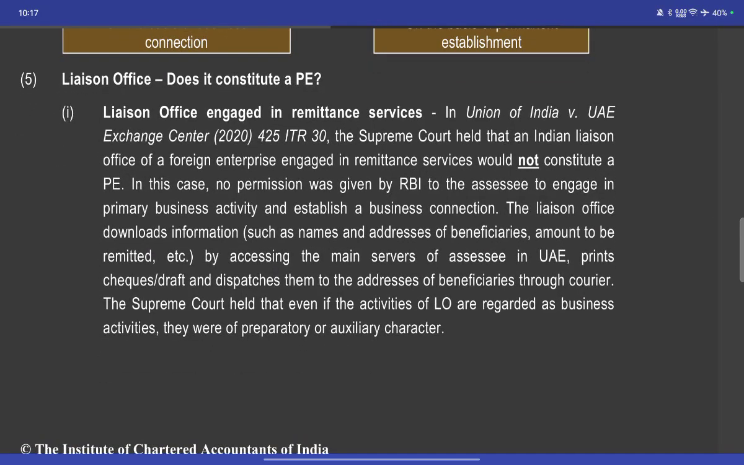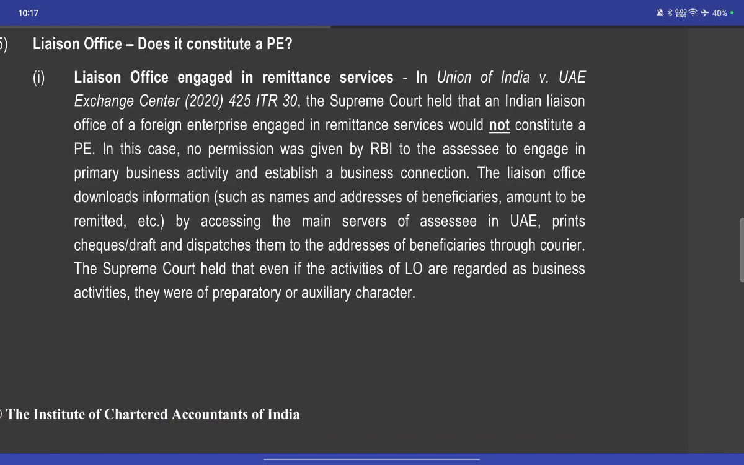A liaison office doesn't constitute a permanent establishment. A liaison office engaged in remittance services: in Union of India v. UAE Exchange Centre, the Supreme Court held that the Indian liaison office of the foreign enterprise engaged in remittance service was not a permanent establishment. In this case, no permission was given by the RBI to the associate to engage in the primary business activity or establish a business connection.